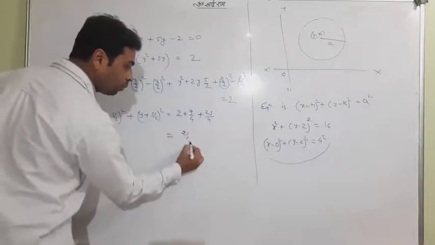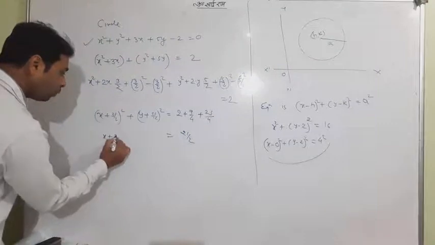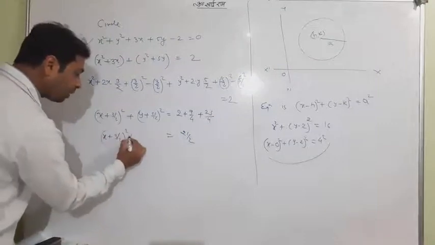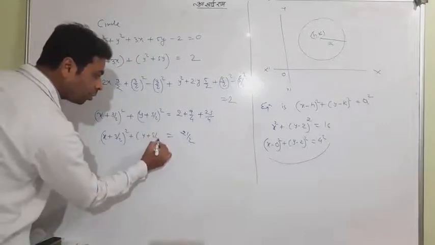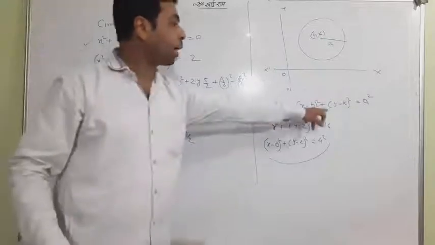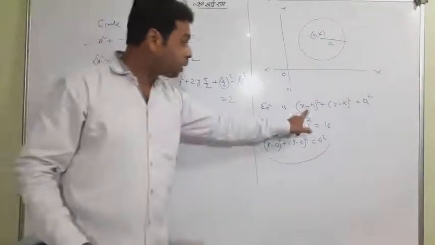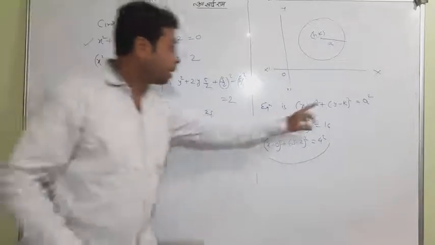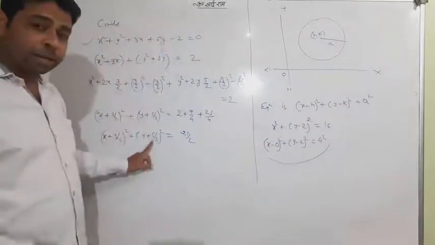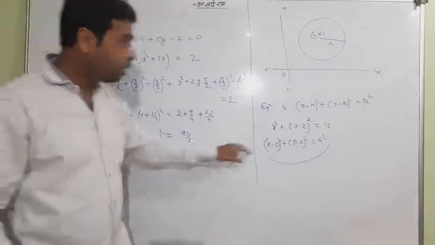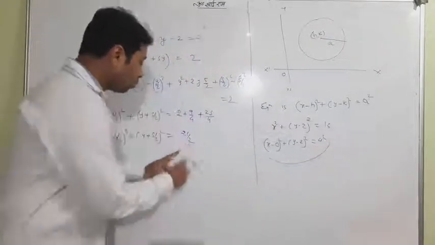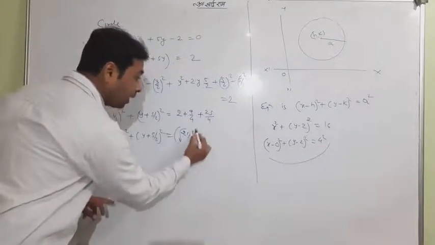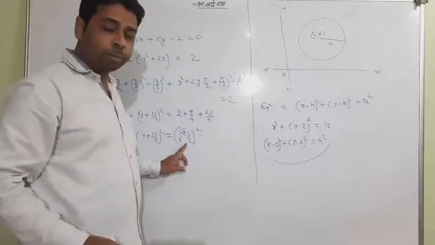21 by 2. And student, if you check now, I tell you that this has been changed in this way. Now can you catch the center? (x minus h), compare with this, h will be minus 3 by 2, k will be minus 5 by 2, the center has come, and radius: a square equal to this one. So this will be written like that. So a will be the square root of 21 by 2.